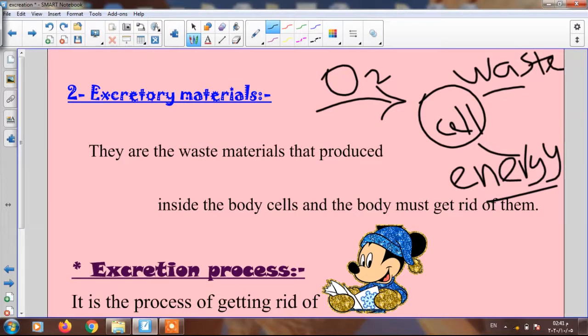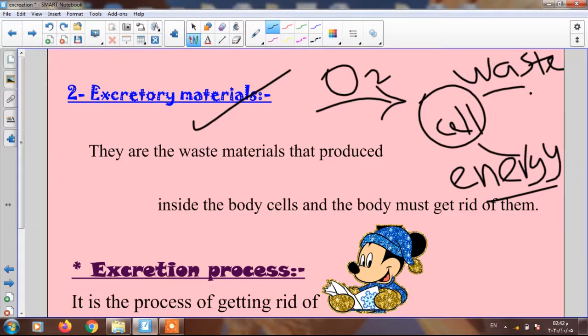So what are the products from this process, burning the digested food inside the cell? Twice. Number 1, energy. Number 2, wastes. And this type of waste is called excretory materials. So excretory materials come from where? From burning the digested food inside the body cells. Only wastes? No, we also have energy produced from this burning. Okay? But I only want to explain the excretory materials that are produced from this process.